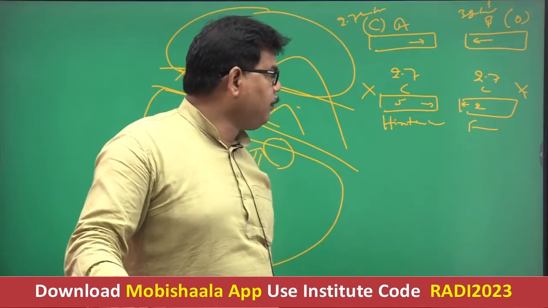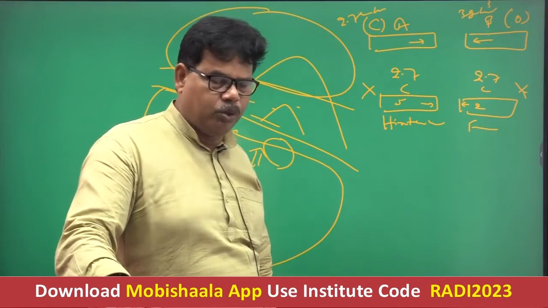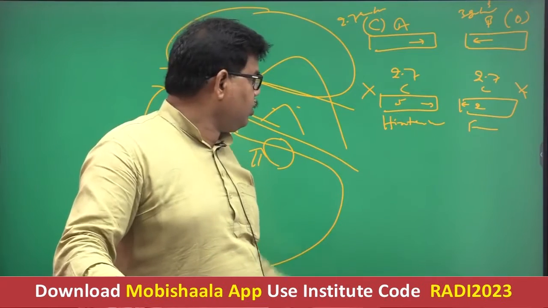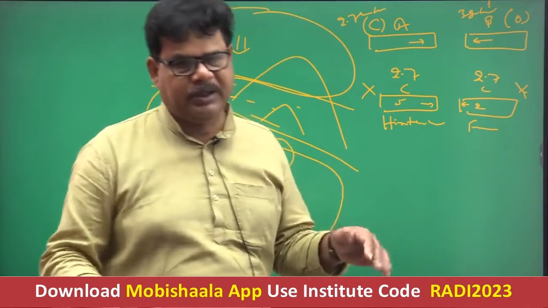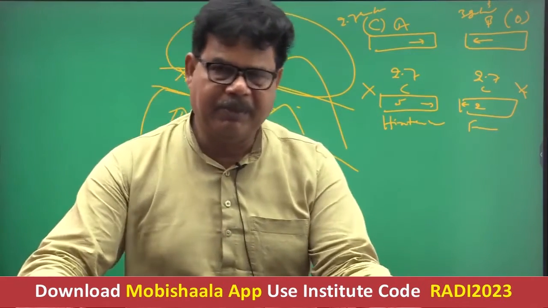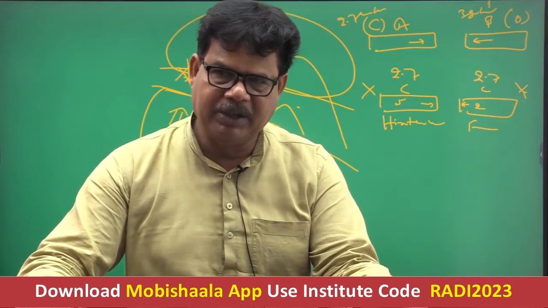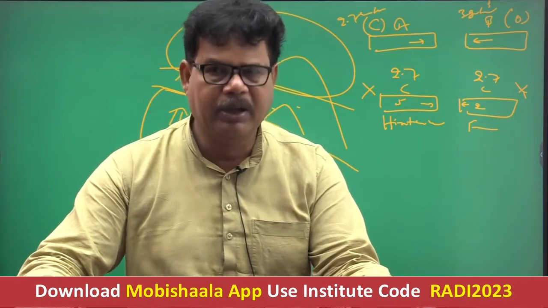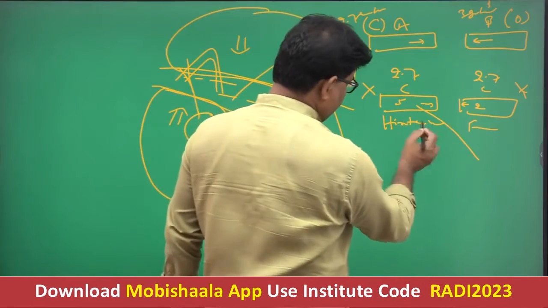Y is a continental plate, its density is 2.7, but its velocity is 2 centimeter per year. So when the two plates converge, the plate having more velocity is the hinterland, and the plate having less velocity is the foreland. Then the hinterland will subduct in the downward direction.